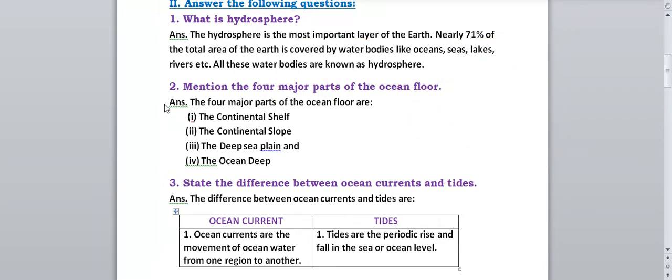Next question. Mention the 4 major parts of the ocean floor. What are the names of the 4 major parts of the ocean floor? Continental shelf, continental slope, the deep sea plain, the ocean deep. First one is your continental shelf. Second one you have to write continental slope. Third is your deep sea plain, and the fourth one is the ocean deep. These are the 4 major parts of the ocean floor.